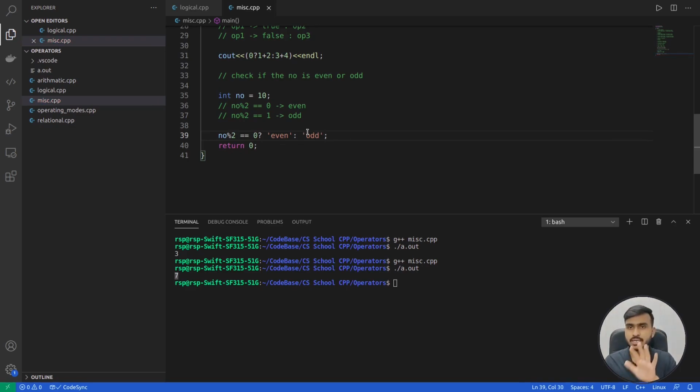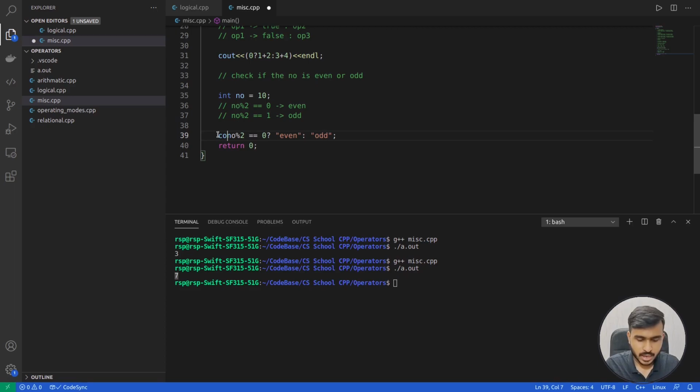How is this going to be executed? Just focus very carefully. First this condition will be checked. If this condition evaluates to true, that means your number is an even number, then the output of this conditional operator is going to be operand 2. In this case, sorry, I made one small mistake over here. Even should be enclosed in double quotes instead of single quotes, because it's a string, not a character. So that was a small mistake. If this condition evaluates to true, then the result of this conditional operator is going to be even, and if this condition evaluates to false, then the result is going to be odd. That's it, that simple it is.